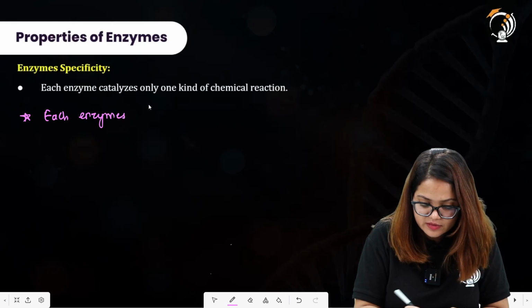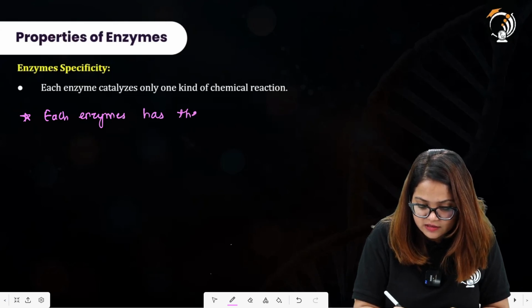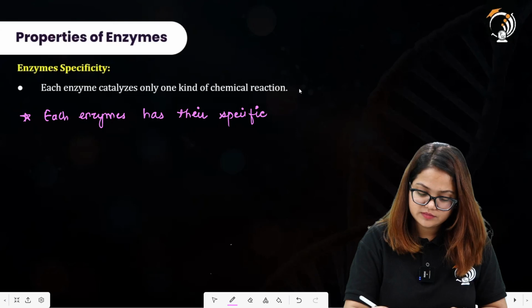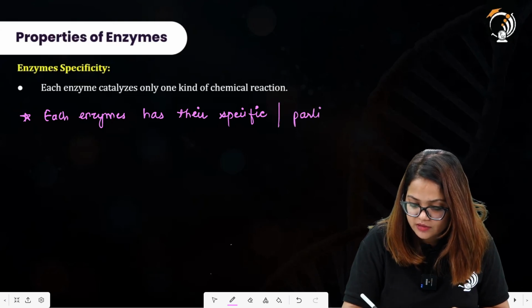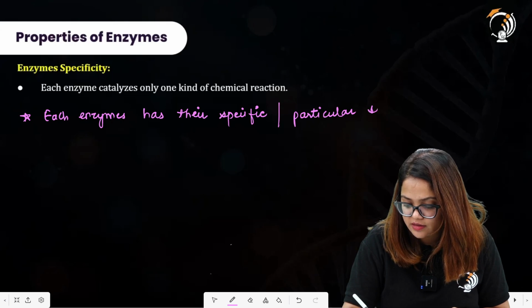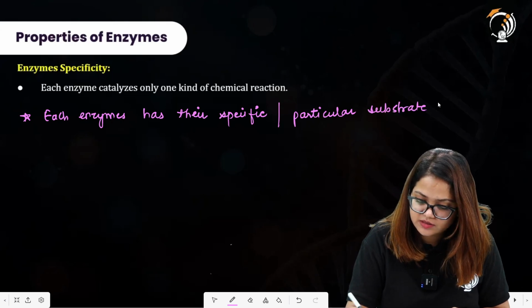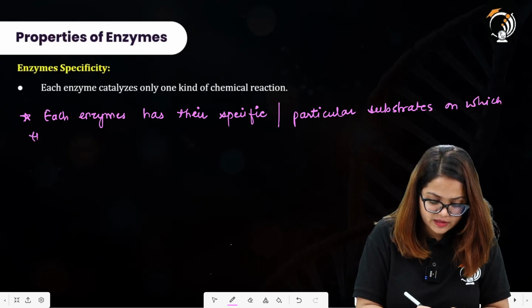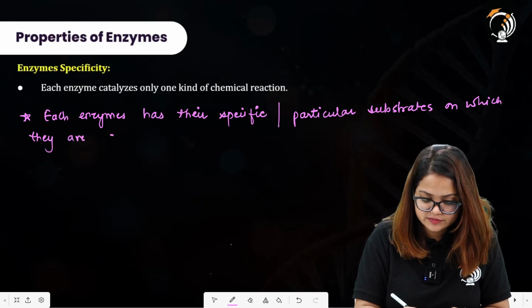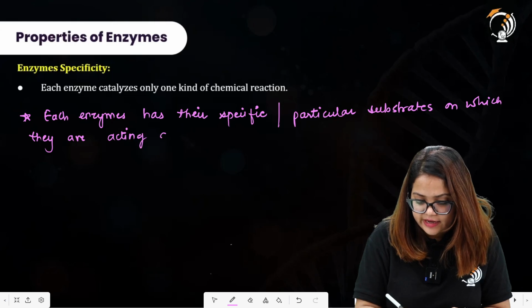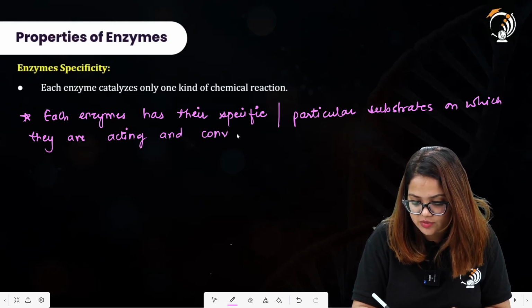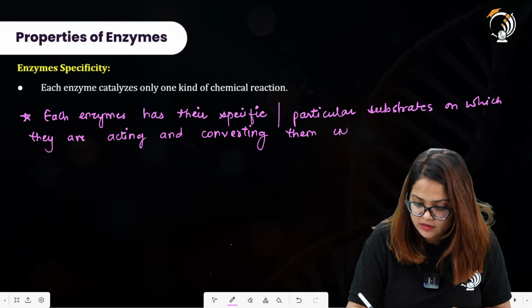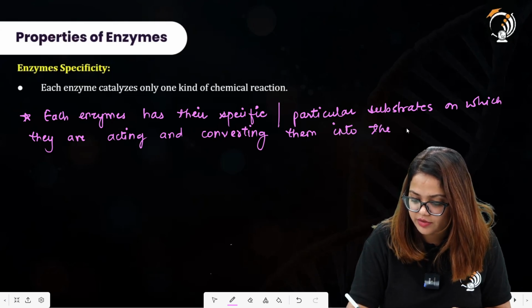So each enzyme has their specific, or you can say particular, substrates on which they are acting and converting them into the products.